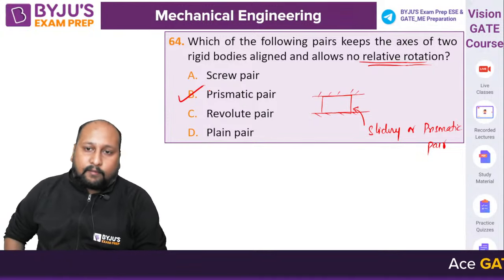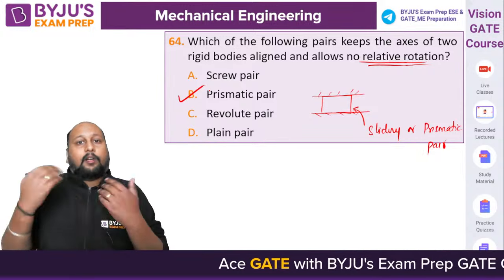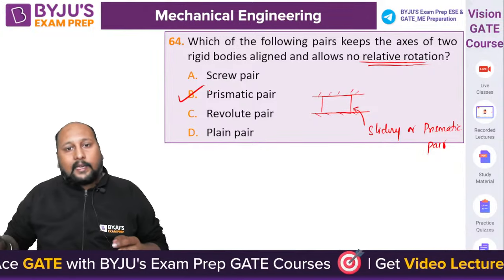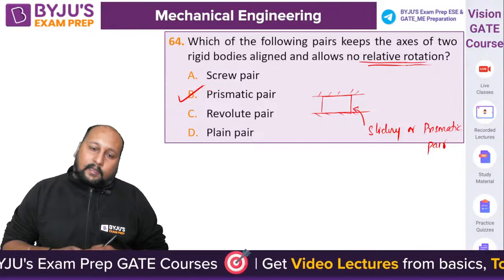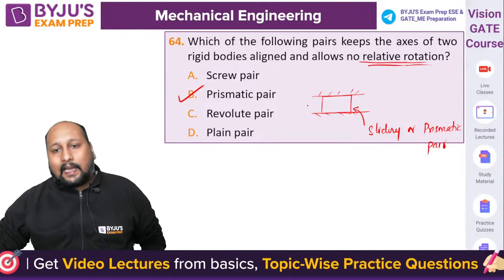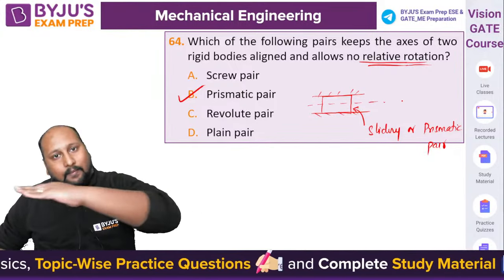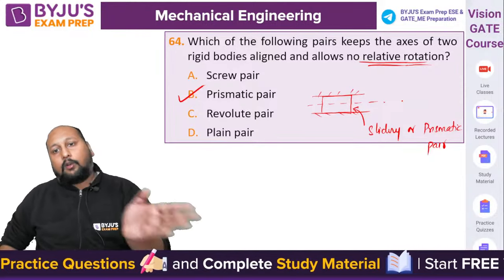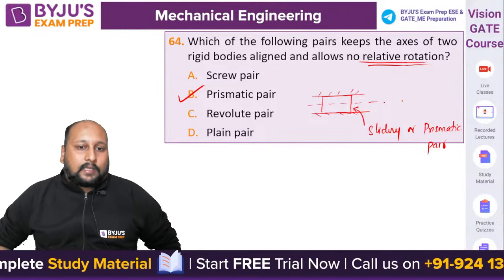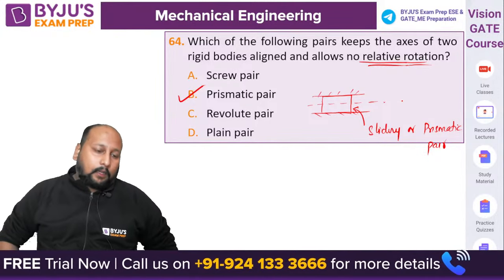Very good, Shovik. Perfect. Because if I say screw pair, we have a relative rotation. In revolute pair, we have rotation only. Plane pair is basically something related to 3D space. So option B is the correct answer, where the rigid bodies are aligned and there is no relative rotation. From position 1 to position 2, the axis will not be changing and there is no rotation happening. So this is option B, the prismatic pair.